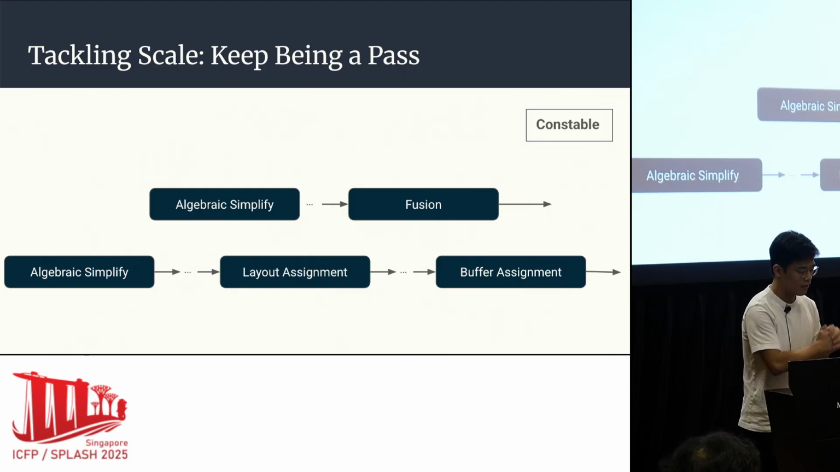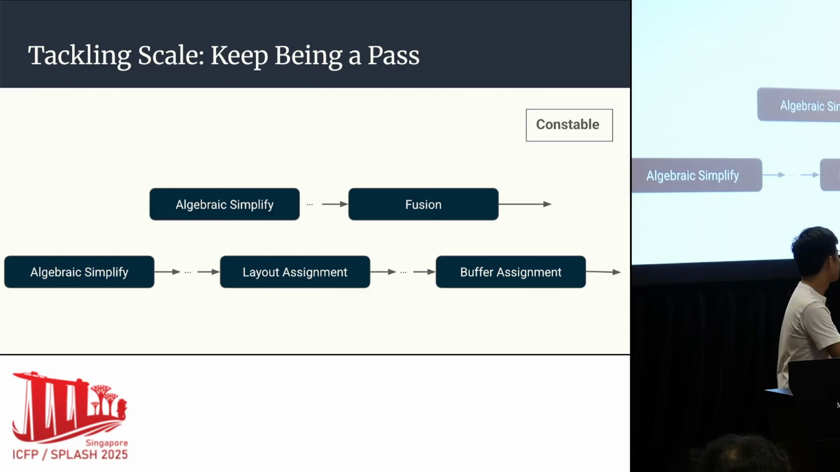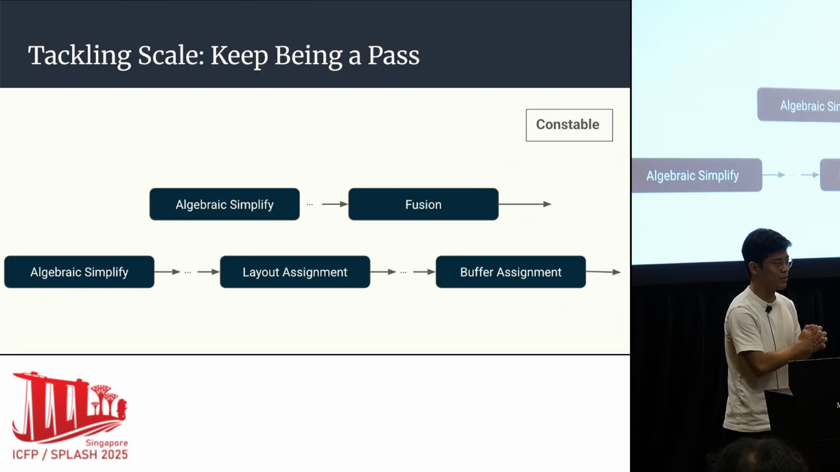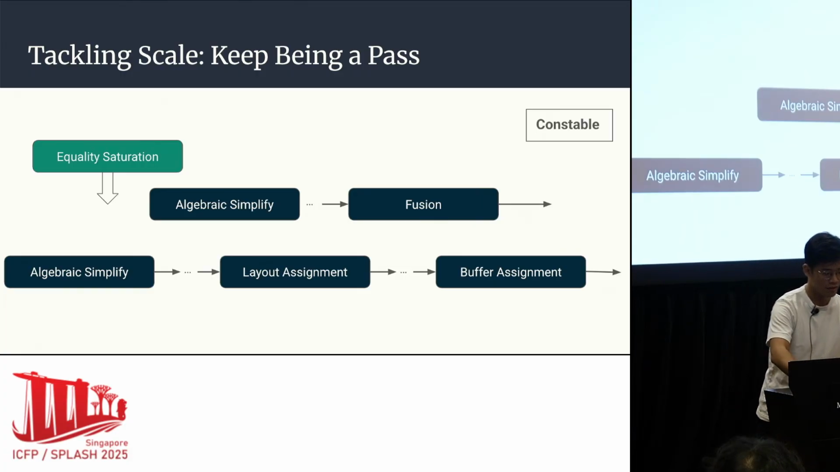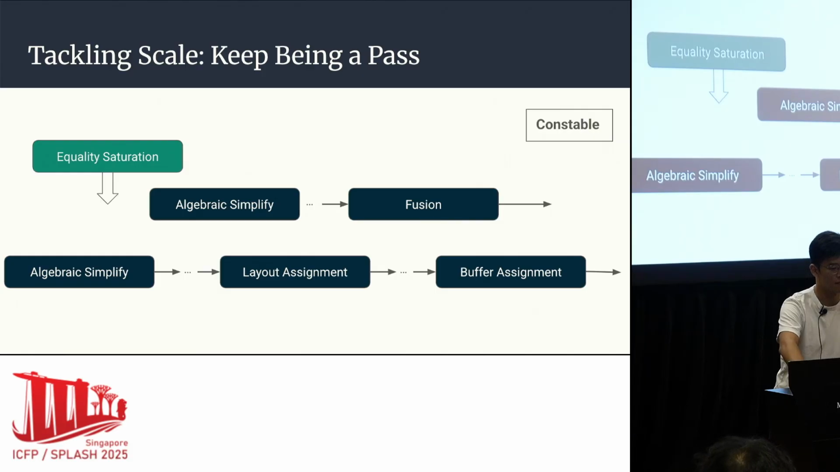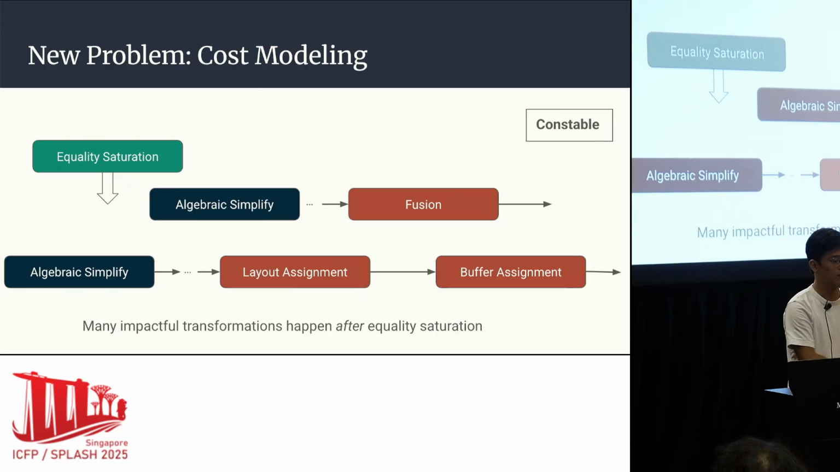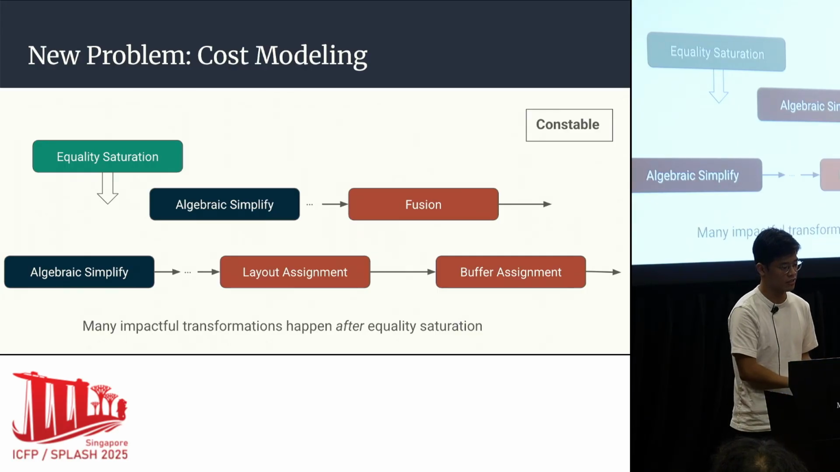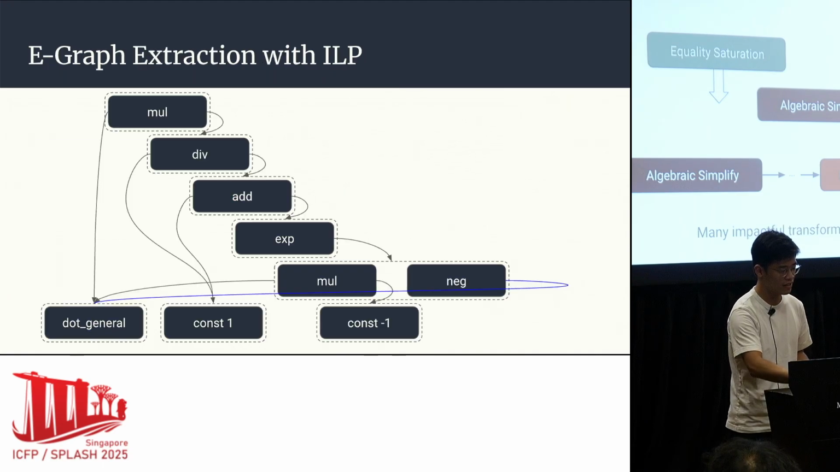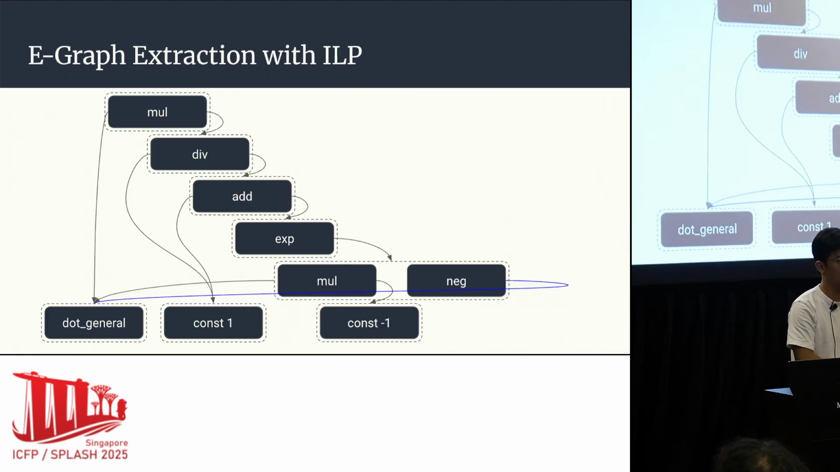Okay, great. Now, back to XLA. XLA has all of these great passes, and we would really like to keep them. So we have to insert ourselves here. But this is a new problem, because many impactful transformations can happen after equality saturation. And to see why this is a problem, we need to talk a bit about extraction in equality saturation.